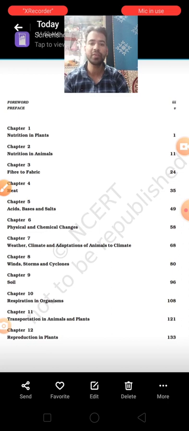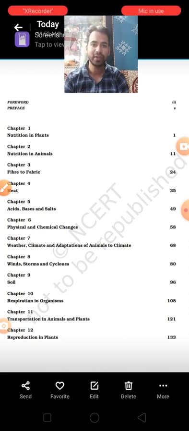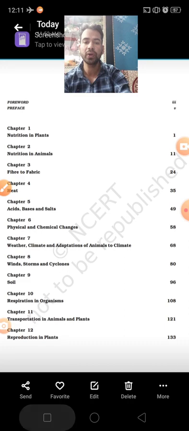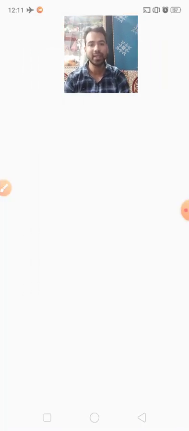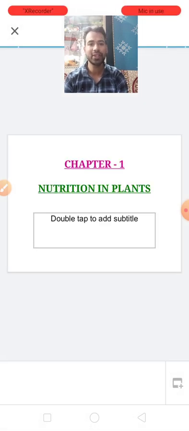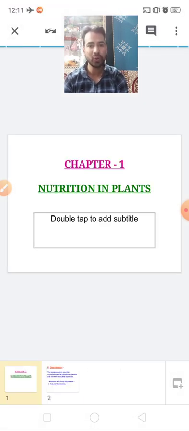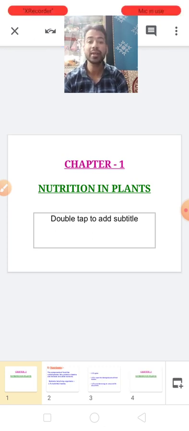So the first chapter we have is nutrition in plants. Okay, are you ready for that? You know very well about nutrition, I think. In class 6 we have discussed nutrients. So do you know what nutrition is and how it occurs in plants?